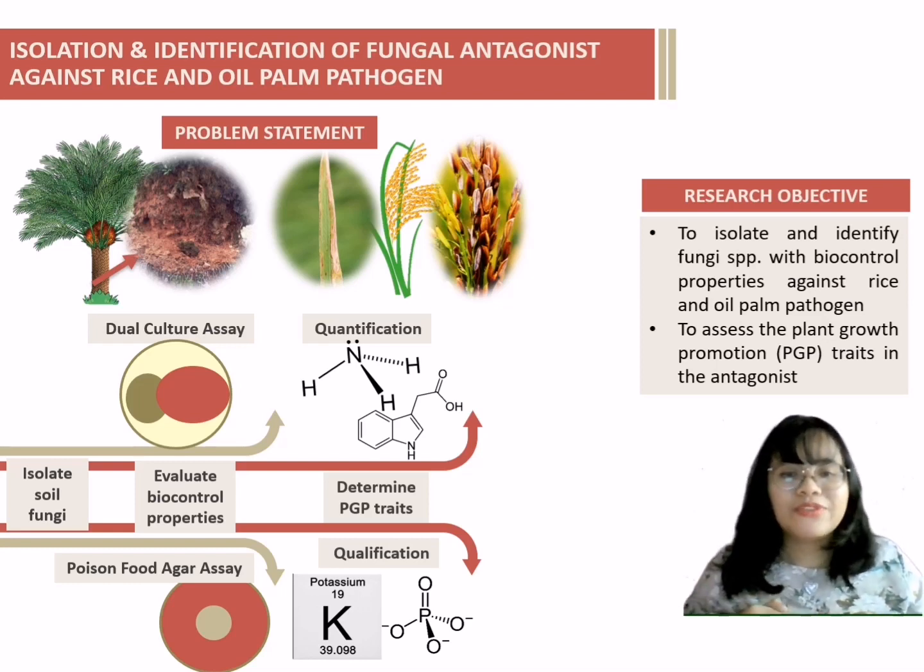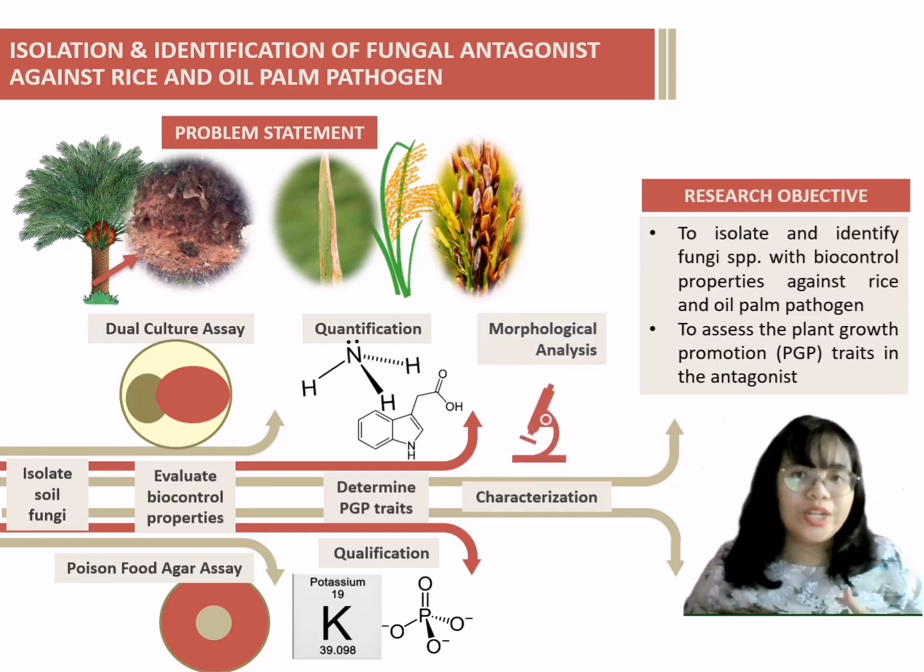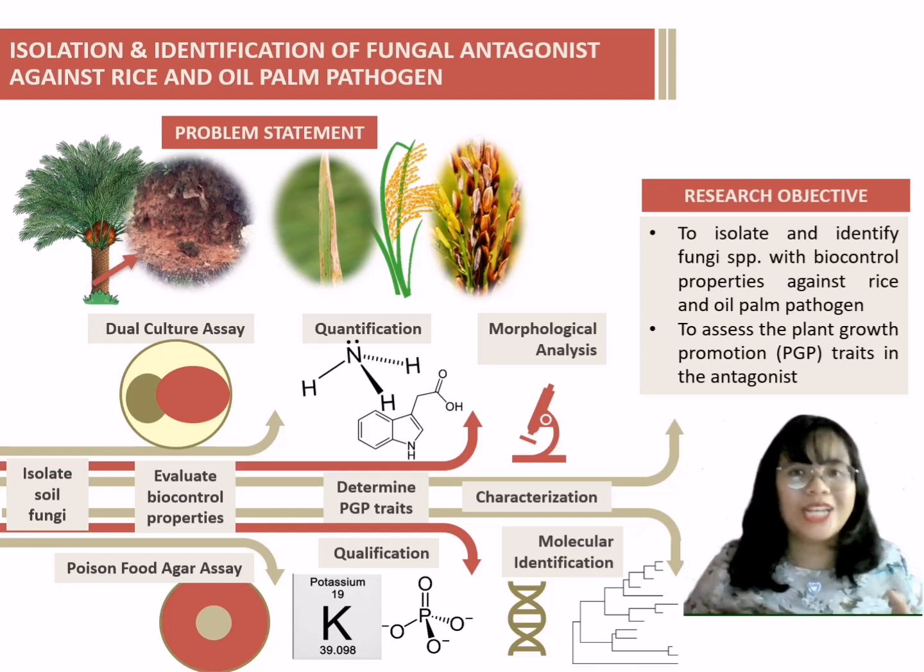After we identify the fungi with biocontrol and PGP properties, we will characterize the fungi through morphological analysis of the colony and through microscopy. Lastly, we will do molecular identification through PCR, DNA sequencing, and we will create a phylogenetic tree of this isolate.